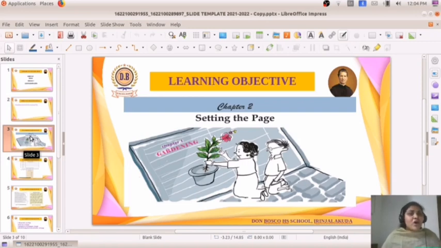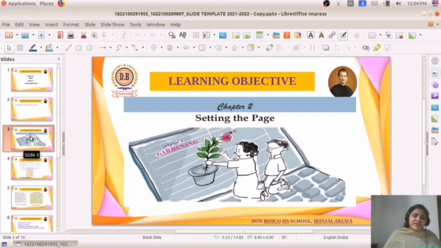I hope you all know the important topics which you studied last year in those chapters. The same thing continues in this second chapter, Setting the Page. What did you study in those last two chapters? We studied how to type a letter, and the software used for typing the letter is LibreOffice Writer.